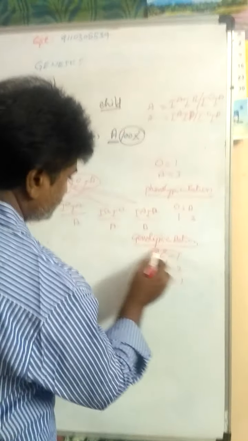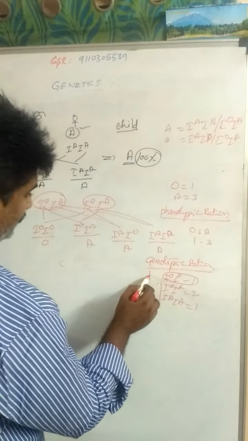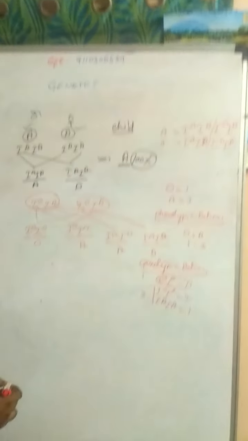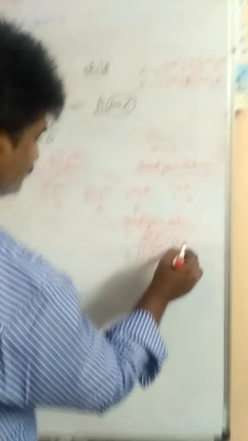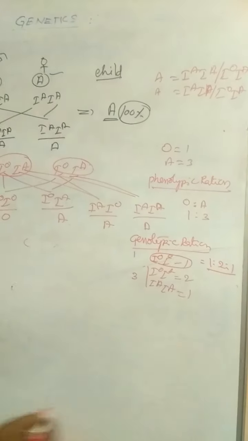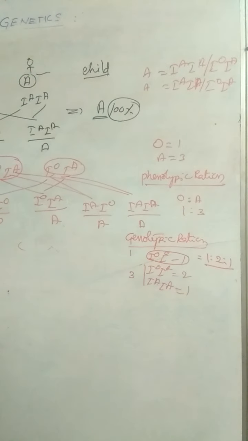Here this is O group and these are A groups: 1 O group and 3 A groups. So genotypic ratio is equal to 1 is to 2 is to 1.